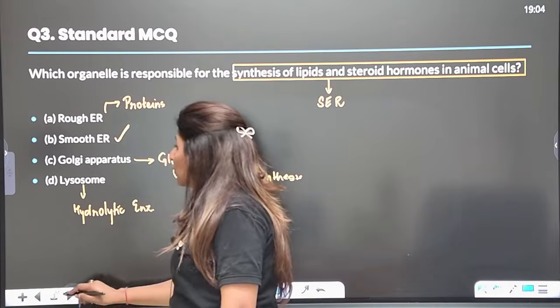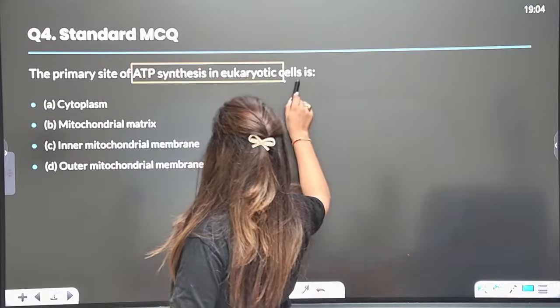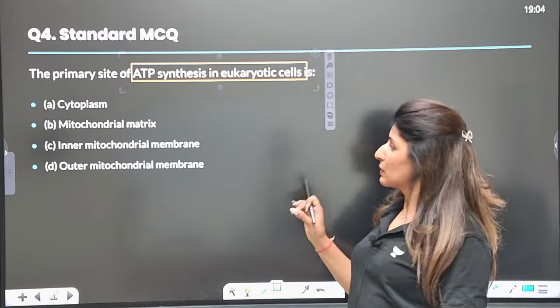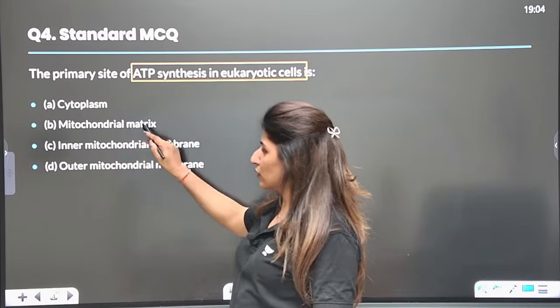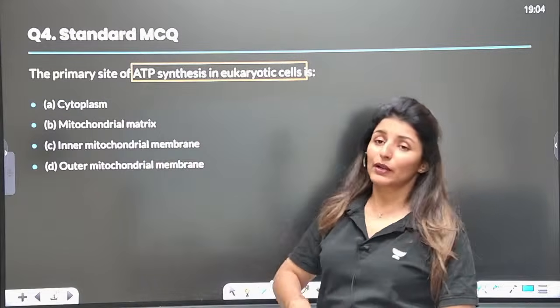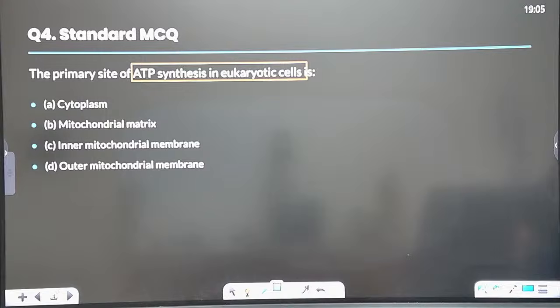All right, guys. Moving on to the next: the primary site for ATP synthesis in eukaryotic cell. So where is the primary site of ATP synthesis? Is it cytoplasm, mitochondrial matrix, inner mitochondrial membrane, or outer mitochondrial membrane? What is the answer here? You are saying mitochondrial matrix.